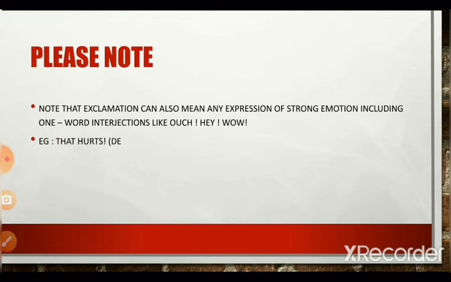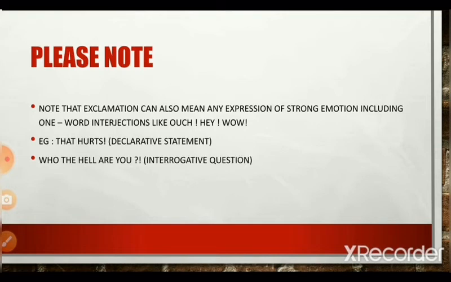Example, that hurts is a declarative statement. That hurts. Here it is a statement, it is a declarative, but still you've used an exclamation mark, and it expresses a strong emotion of pain, right? Who the hell are you? is an example of an interrogative question. If someone is asking you that, it is an interrogative question, but it is again an expression of a strong feeling of contempt. It can also be considered as an exclamative.